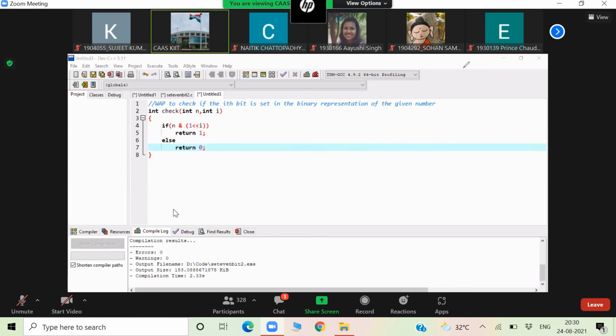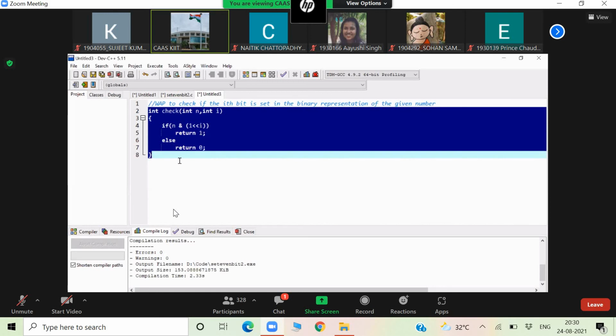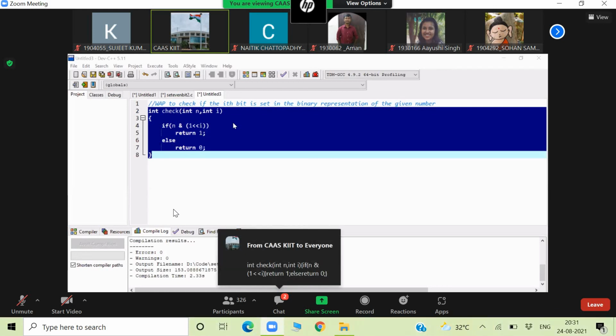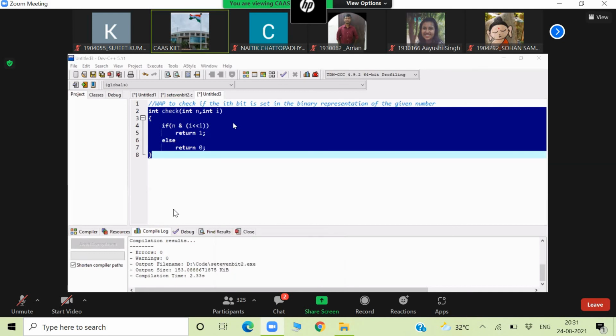Okay. So I'm sharing this function only in the chat box. You can write the whole program. Sir, it should be I minus 1. In that case, we can also consider. No problem. If you start from 0, it will be I minus 1, no problem. In the question, it will mention also whether I starts from 0 or from 1. Don't worry.